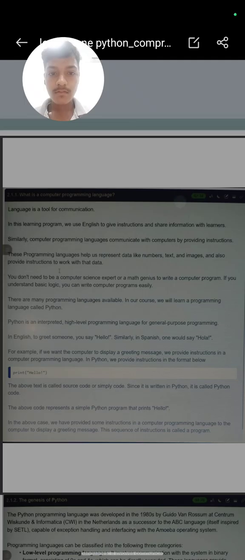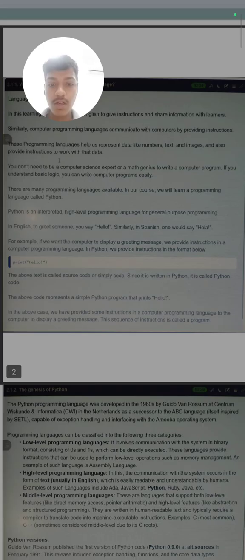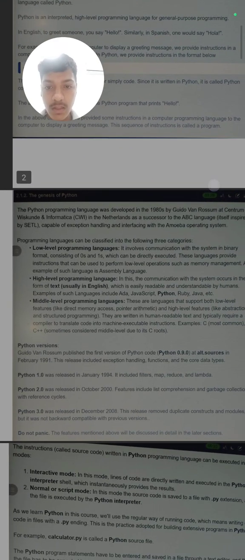In this above code we have written and given some instruction to the interpreter. It simply means to print hello. So this is called an instruction given to the interpreter. The sequence of the instructions is called a program. If we write like 5 or 6 lines of code, it will be like a program. So basically a program is a sequence of instructions given to the interpreter. This is the genius of Python.